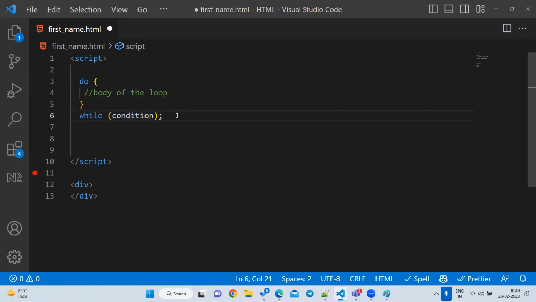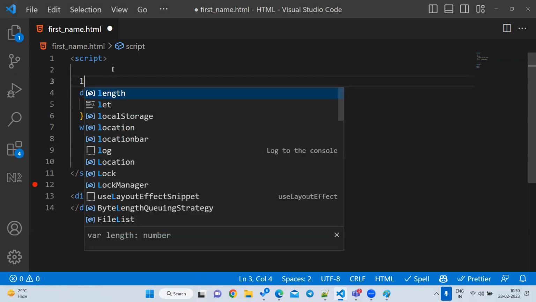Whenever you are writing a do while, don't write it like this, this is invalid. Whenever you write a do while, after the while just add a semicolon. There is no body for the while when we are writing a do while, only the body after the do. I'll explain. So what is the number I want to print?